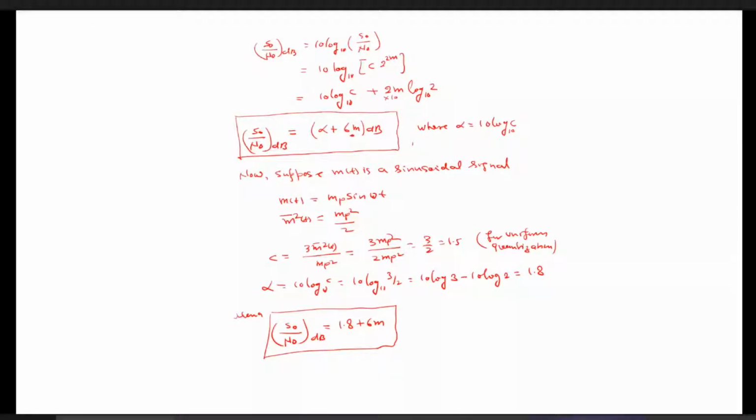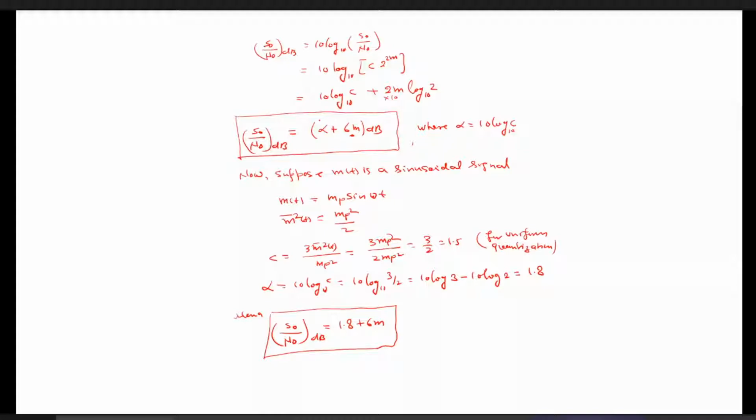And this 10 log C, we have represented by another factor which is given as alpha, where alpha is nothing but 10 log of 10C. So this is a very simple expression which is represented in dB for the calculation of the signal to noise ratio in PCM. Here, the number of bits required to represent each level, all of you know. One aim is to calculate this alpha.